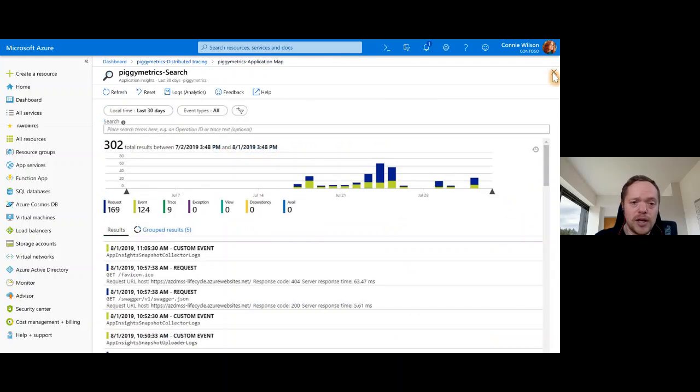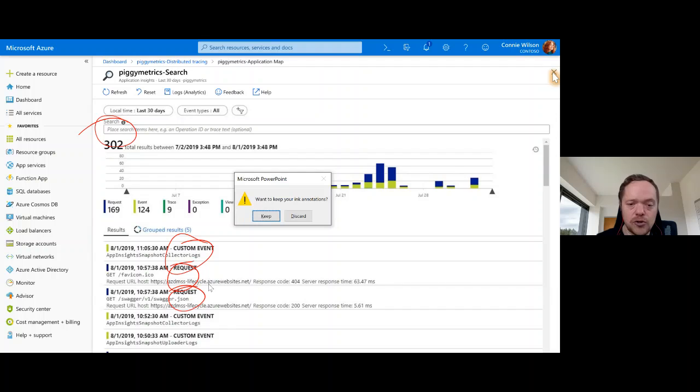Also have something called search, which is the distributed application map search, which allows you to actually search for events and requests. So if you have a request and a customer says, listen, something didn't work, or my account was frozen, you can actually go and search for the actual search terms, almost like an elastic search, custom events, requests, get the JSON back for it.